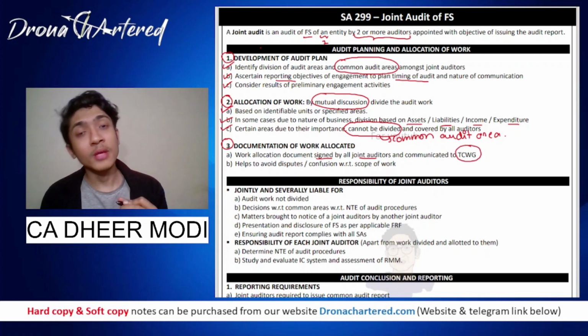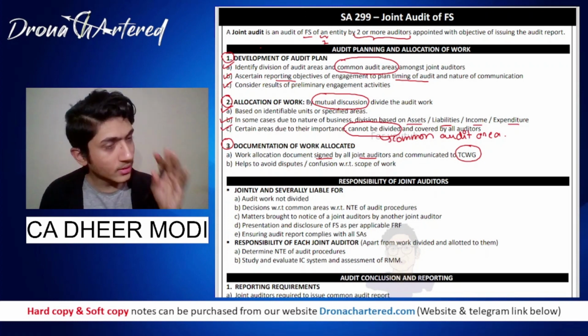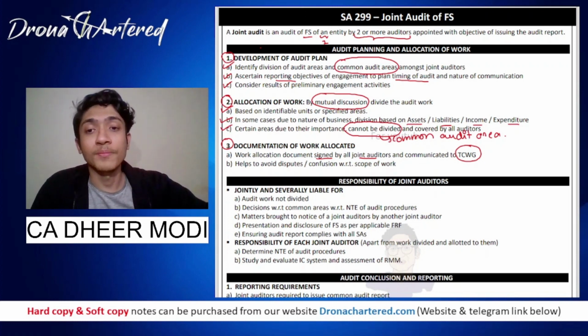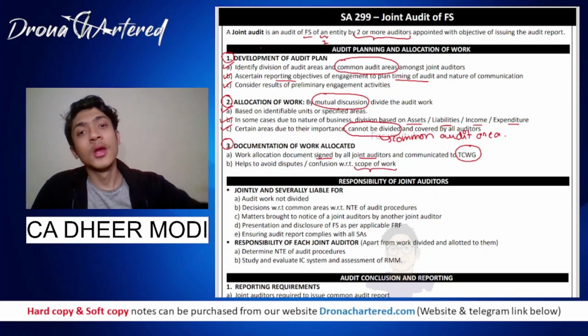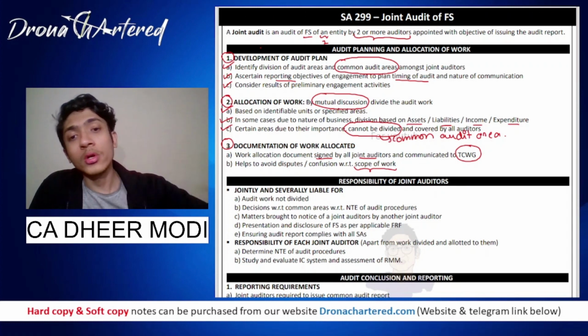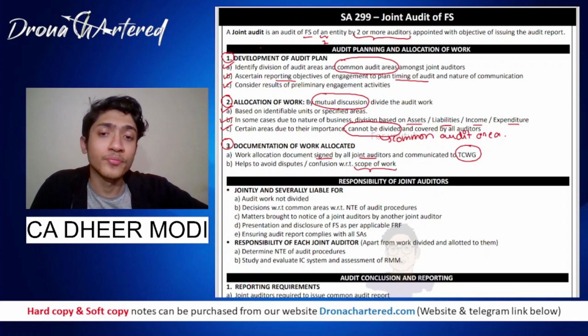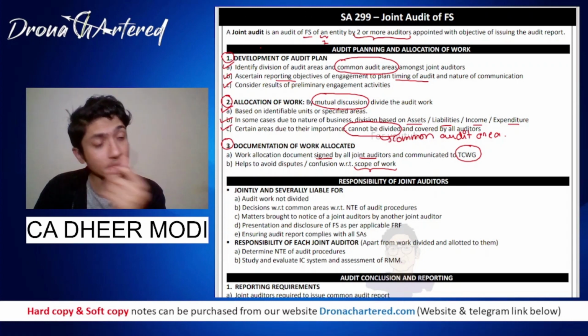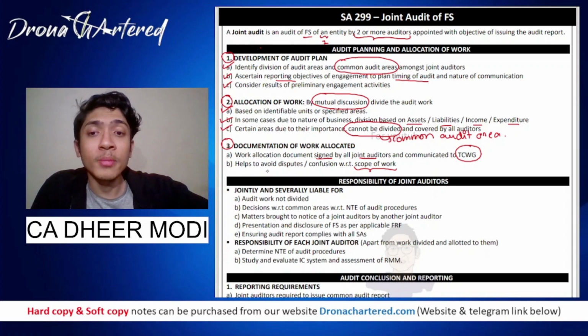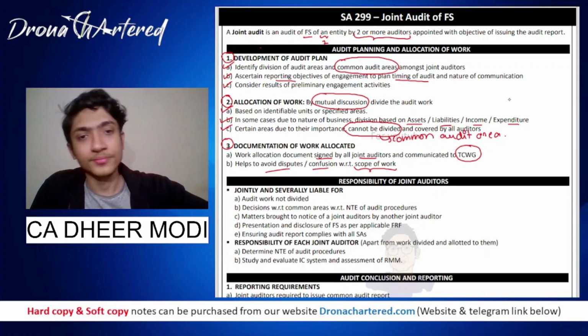So you will have to let them know that this auditor is doing this much work and this auditor is doing this much work. This helps to avoid disputes and confusion with reference to scope of work. Your scope of work means who is covering what area and in what depth. Since all of this is documented, signed and communicated with TCWG, it will help avoid disputes and confusion.